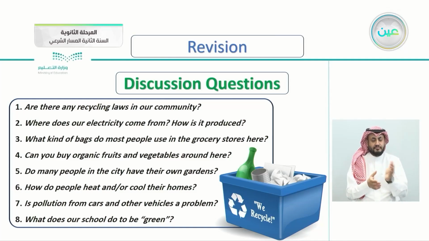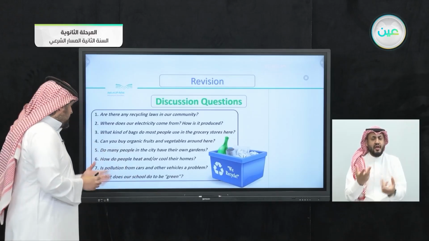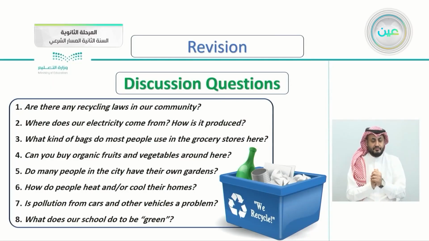Do many people in the city have their own gardens? Maybe some do. Number 6, how do people heat or cool their homes? How do you heat or cool your house? Of course, using air conditioners, or in the winter we use the heater, or maybe firewood. Number 7, is pollution from cars and other vehicles a problem?